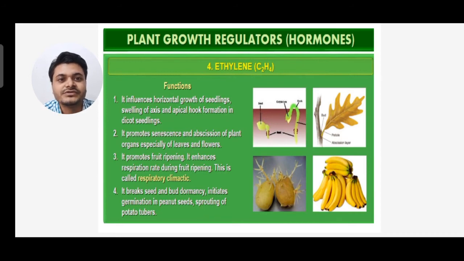The third point is it promotes fruit ripening. That means it helps in ripening of fruit. It enhances respiration rate during fruit ripening, which is called respiratory climacteric. It breaks seed and bud dormancy. It initiates germination in peanut seeds and sprouting of potato tubers.